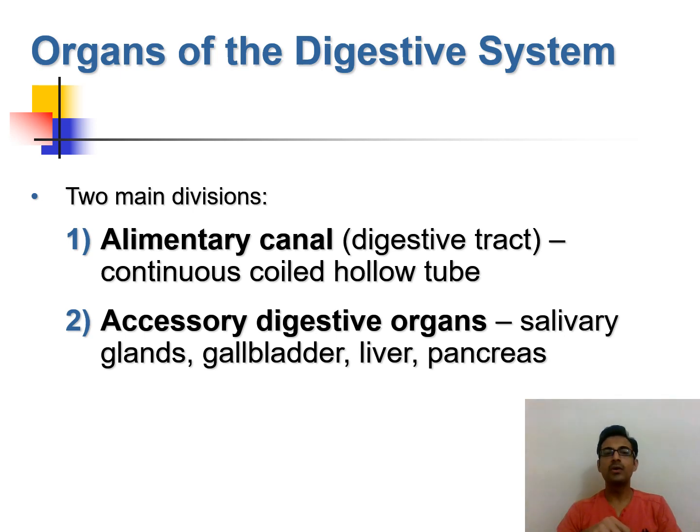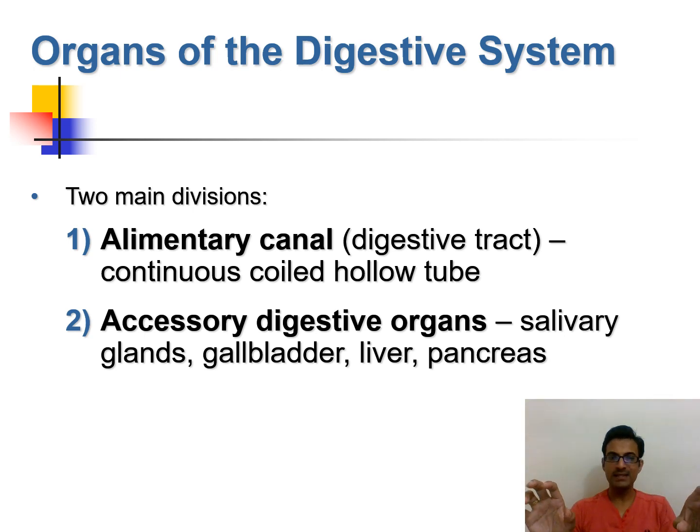The food is always continuously inside the alimentary canal throughout the process of digestion, right from intake of food till the excretion of the undigested food. It is just like a tube consisting of various hollow organs.